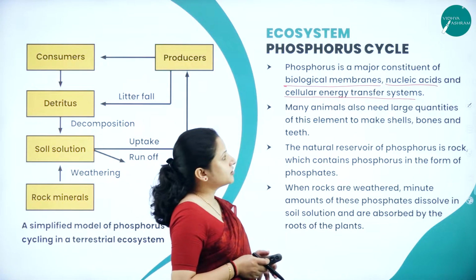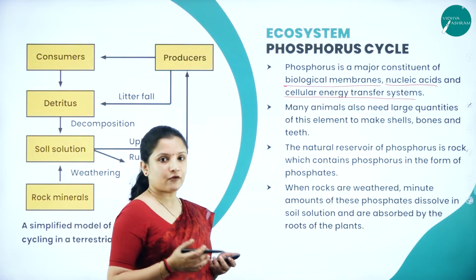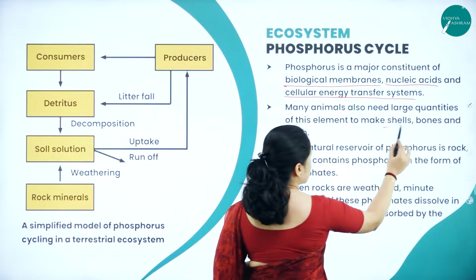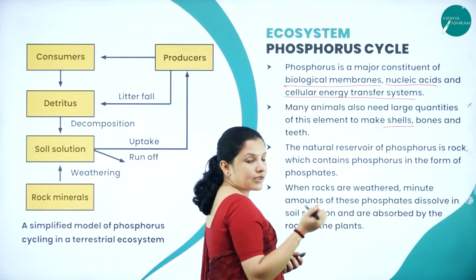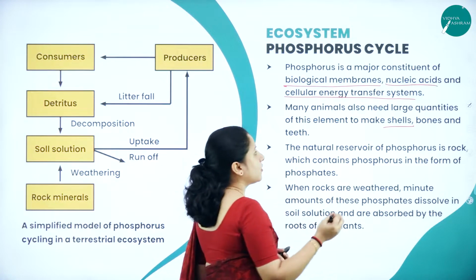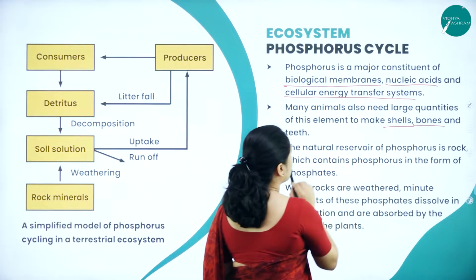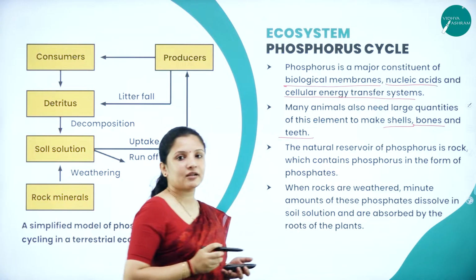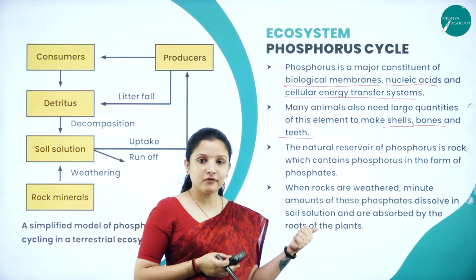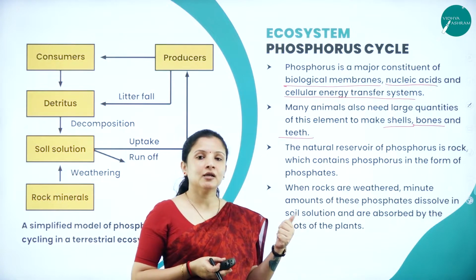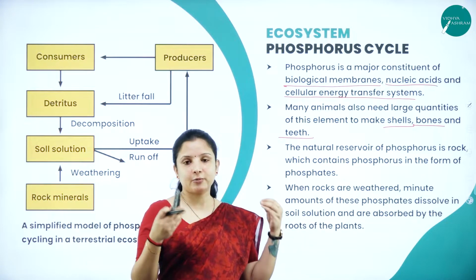So much phosphorus is present in the cells of living organisms, right? Many animals also need large quantities of phosphorus in order to make shells. The shells of animals, the mollusks and all that, contain a lot of phosphorus. The bones contain a lot of phosphorus. Teeth also contain a lot of phosphorus. So where is phosphorus available? In the entire plant and animal body.